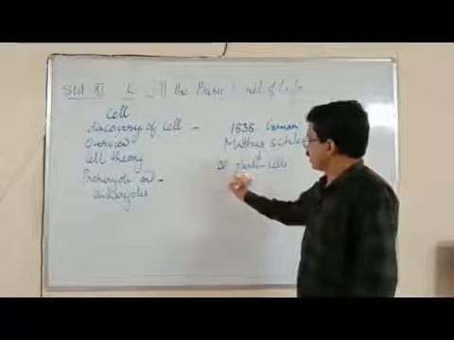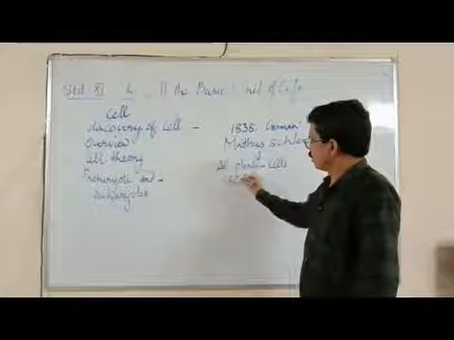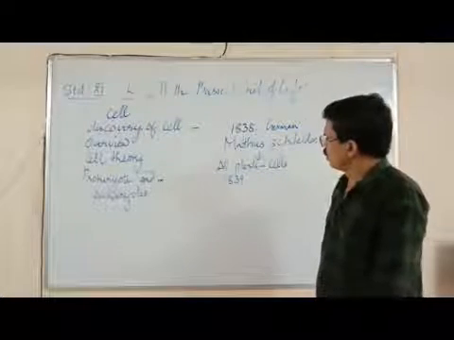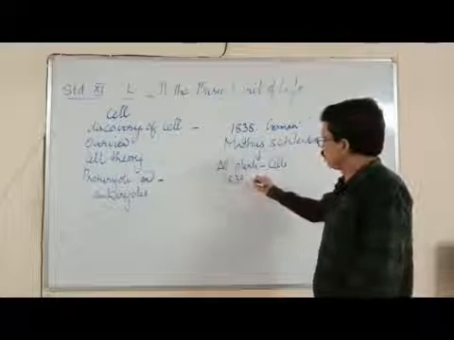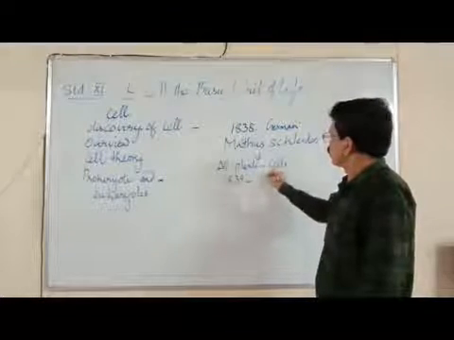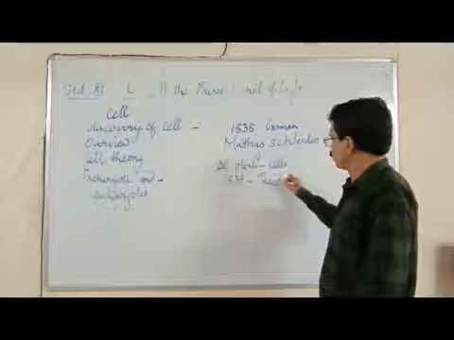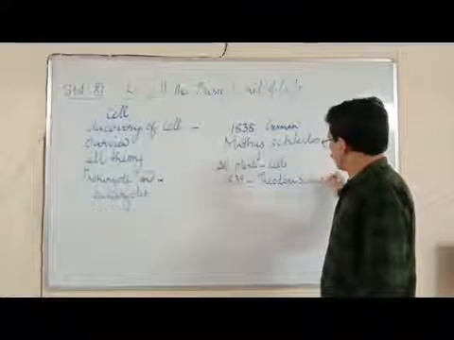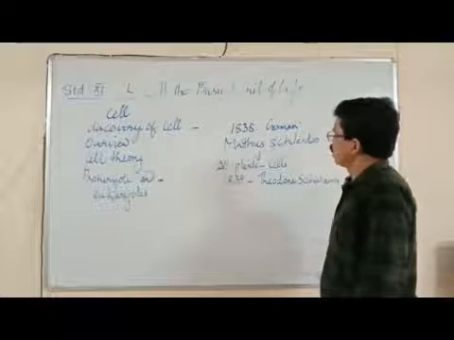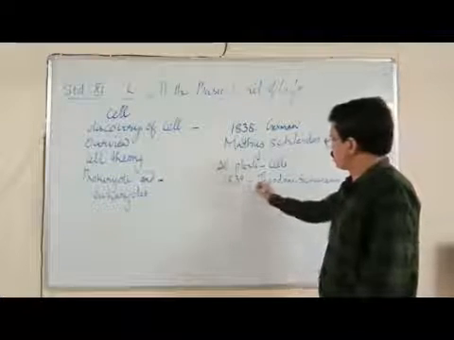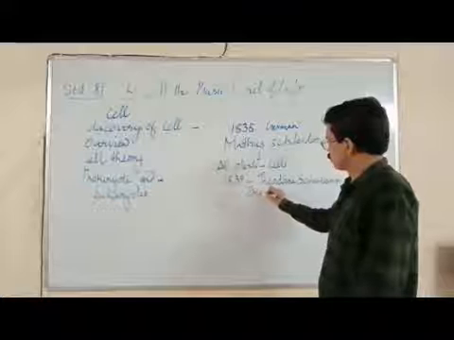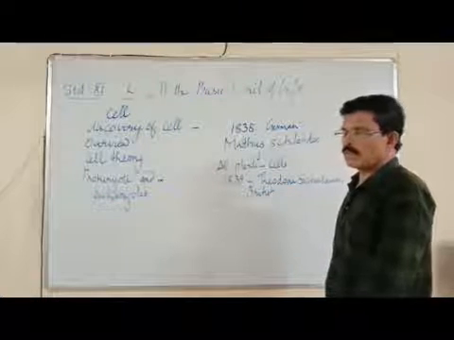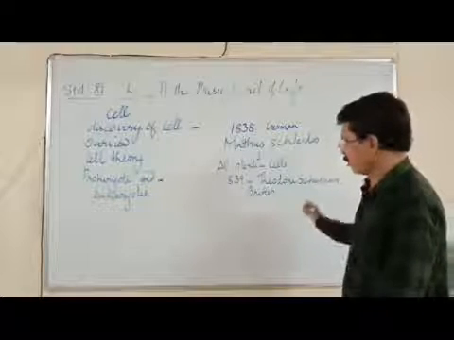But in 1839, the very next year, Theodore Schwann, S-C-H-W-A-N N, a British biologist, said that there is a thin membrane surrounding the animal cell.